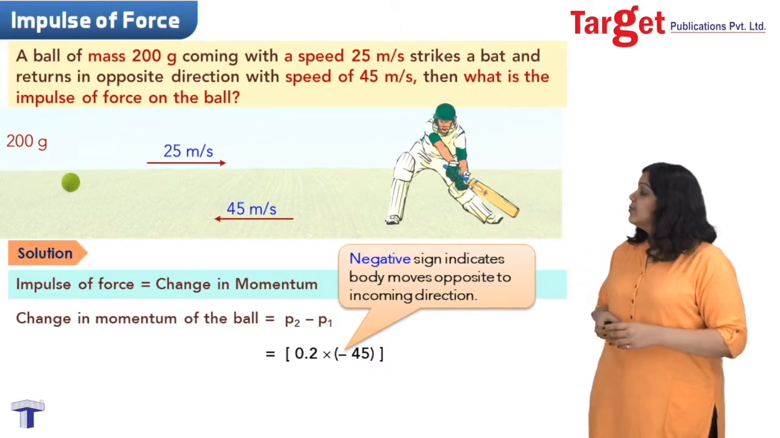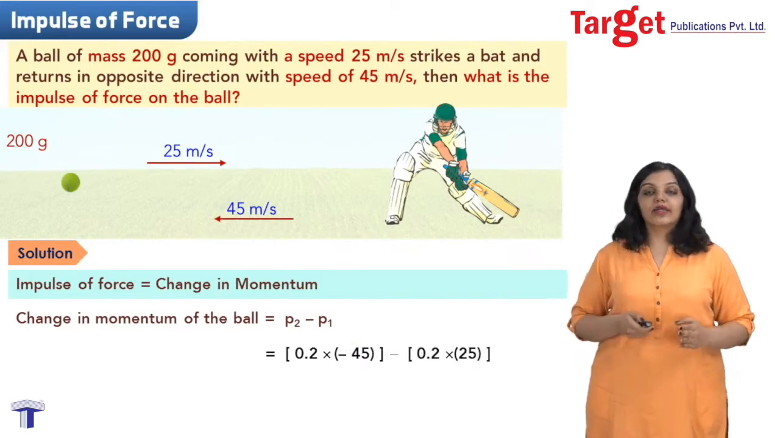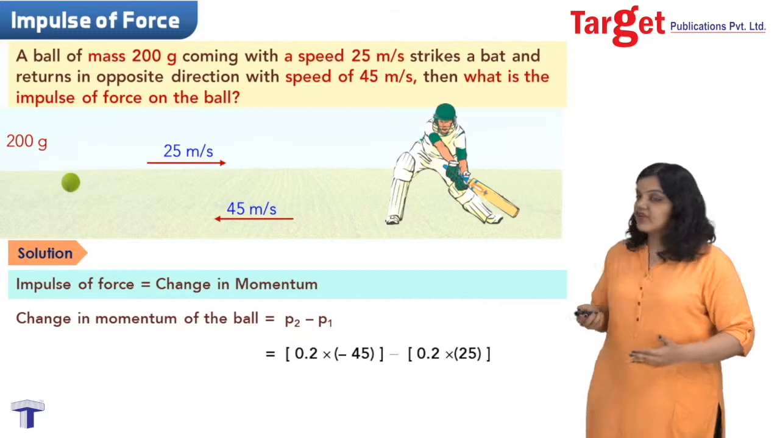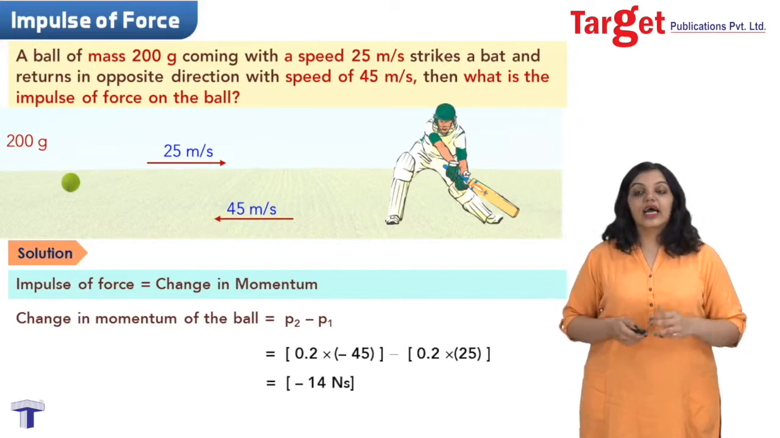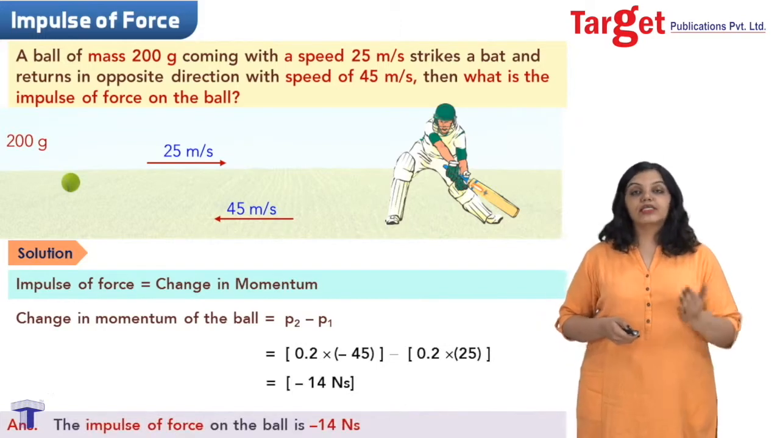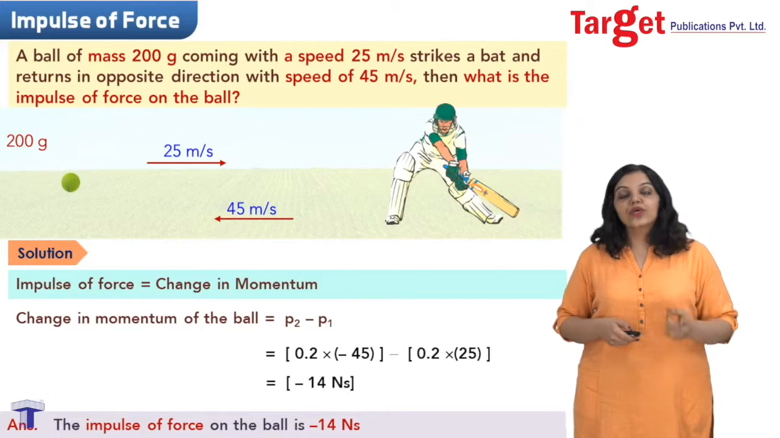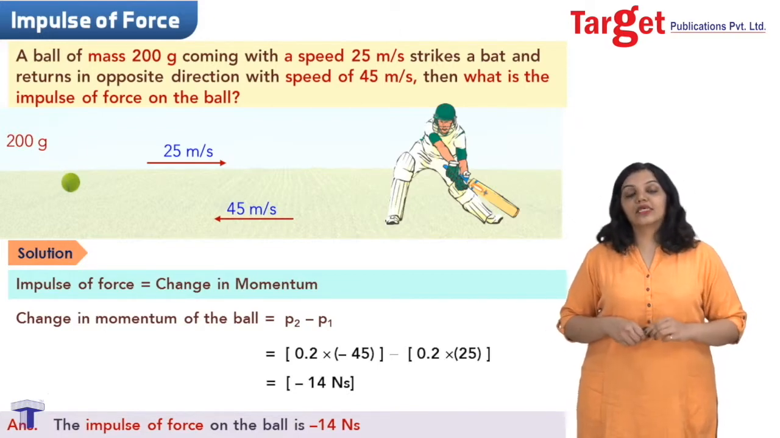So final momentum is 0.2 into minus 45 minus the initial momentum, which is 0.2 into 25, and this gives me the change in momentum, which is minus 14 Newton second. That's what you get as the answer: the impulse of force on the ball is minus 14 Newton second. So we used a different formula now to find the impulse of force. This was the concept of impulse of force.